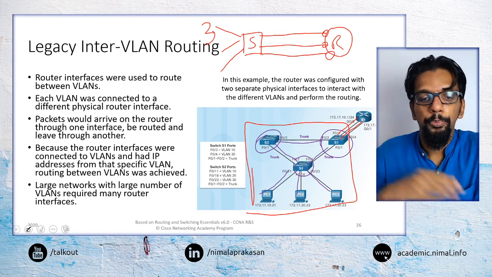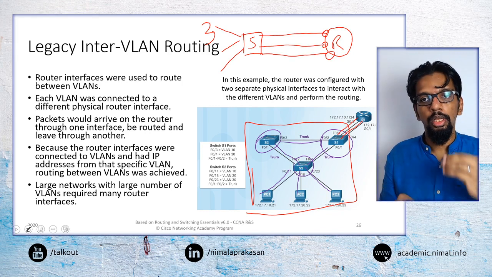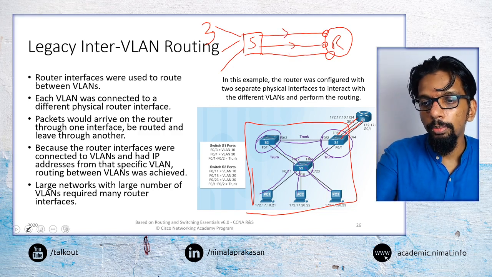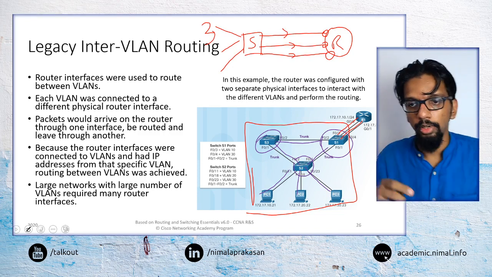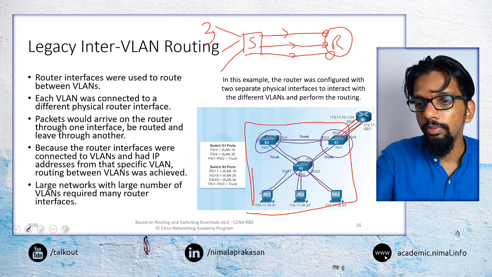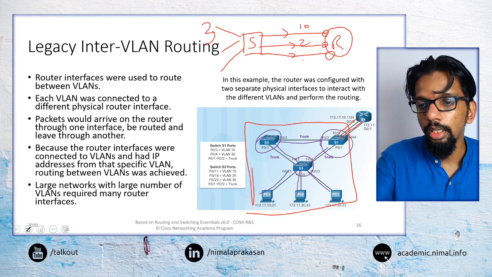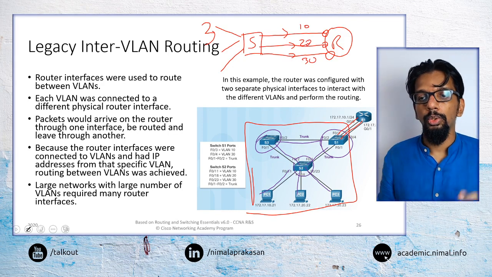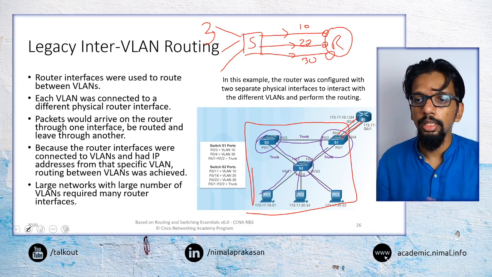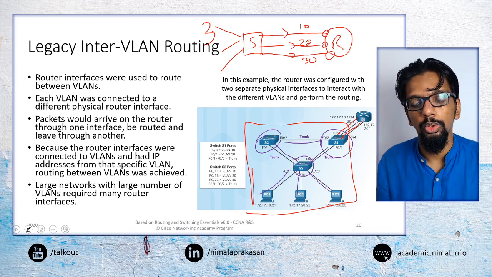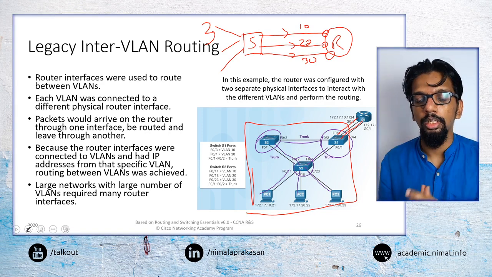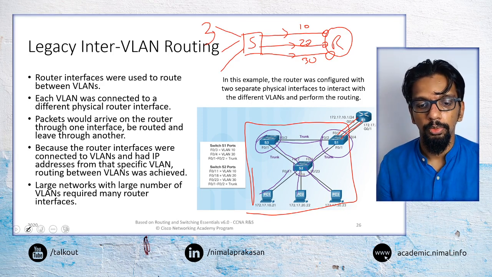From the router's point of view, the switch would forward traffic belonging to only a single VLAN through a single link. So say if there are 3 VLANs, 10, 20 and 30, we would use this for 10, this for 20 and this for 30. From the router's point of view, 3 different networks are connecting through 3 links, and it will do its routing as it usually would. So there's no particular difference in the router's understanding. The router is still considering them as 3 separate networks.